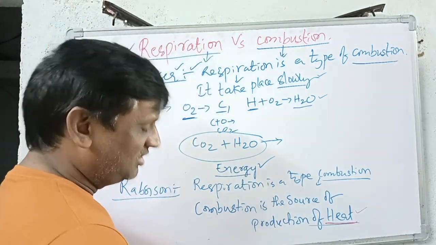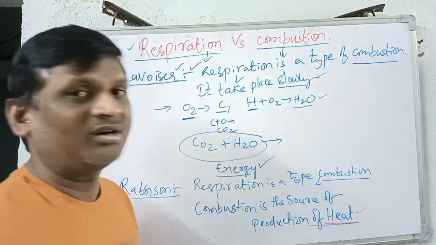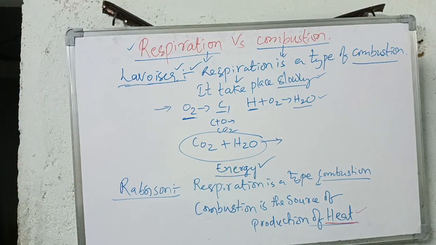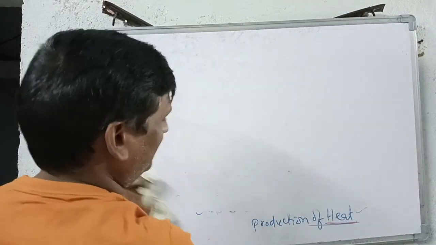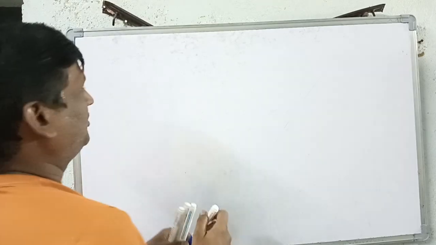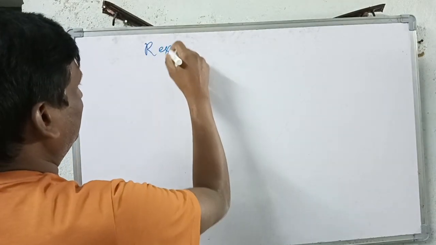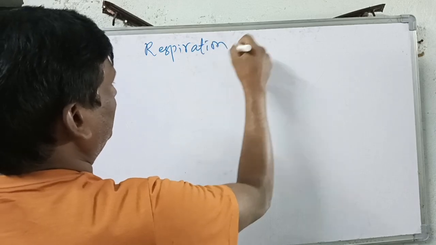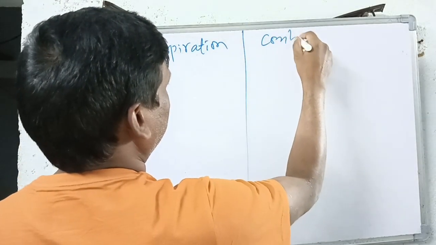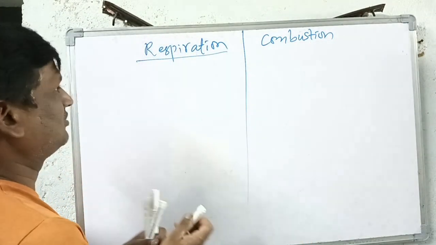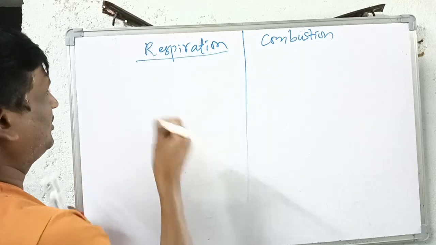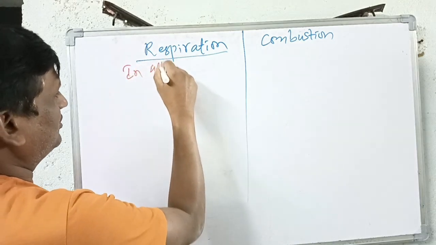Then let us see the differences between respiration and combustion. On one side we shall write respiration and on the other side combustion. Just now what we discussed: respiration occurs in all the living cells.